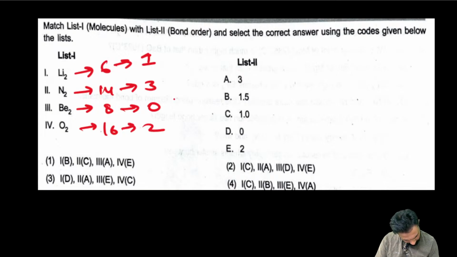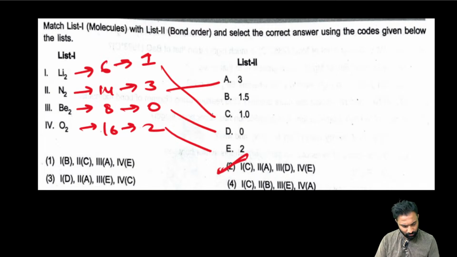So the first one is C. Second one is A. B is D. Bond order is E. So 1 C, A, D, E. So option number 2. Good, my dear friends. Good.